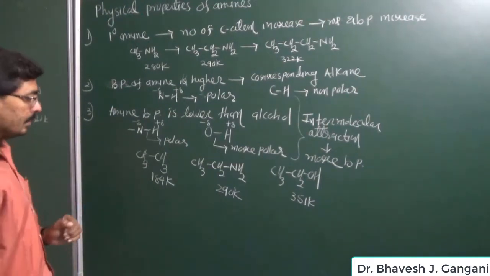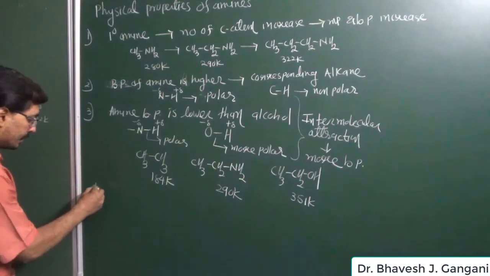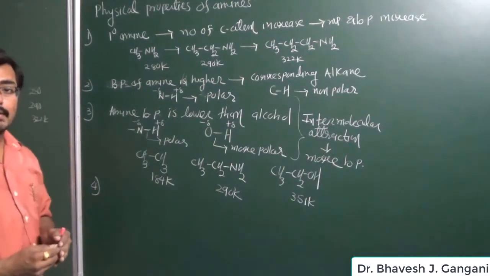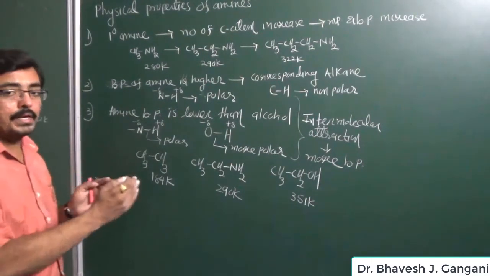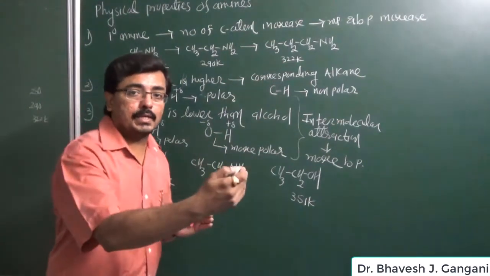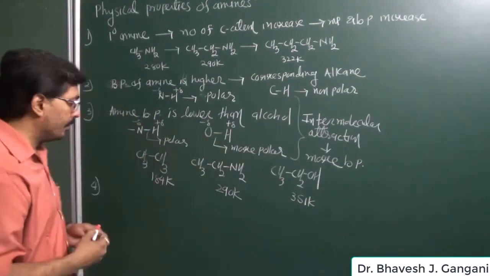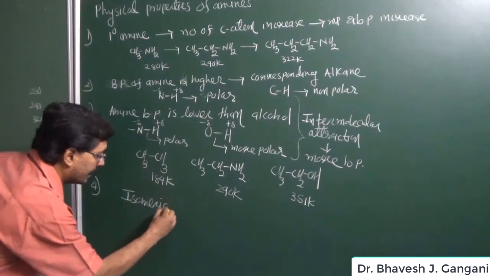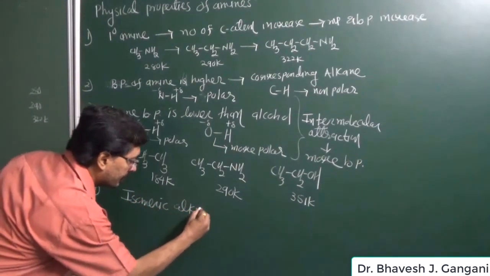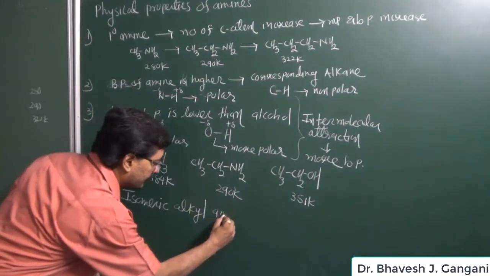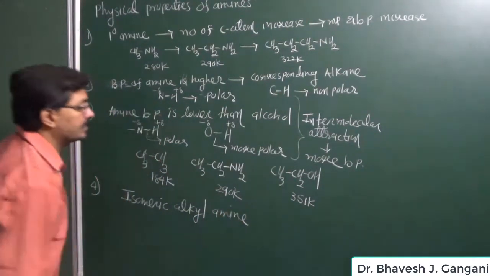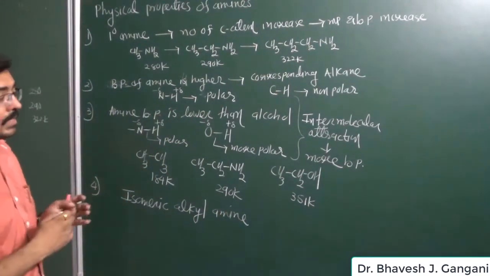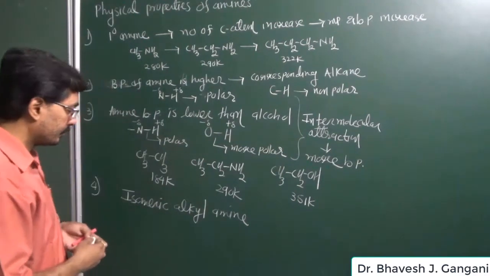ethane. Then after, it is observed that in isomeric alkyl amines, as we go from primary to secondary and secondary to tertiary, the melting point and boiling point will decrease. So you know very well what is meant by isomeric alkyl amine. Isomeric alkyl amine means amines having the same molecular formula but different structures.